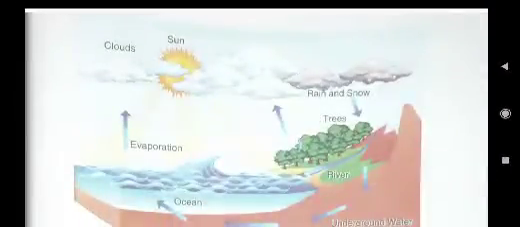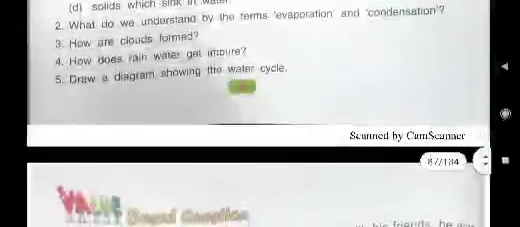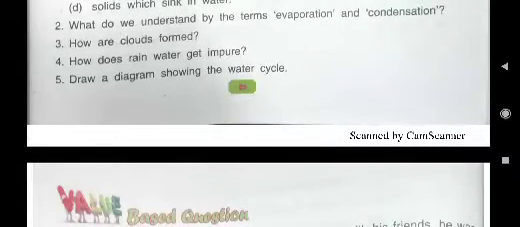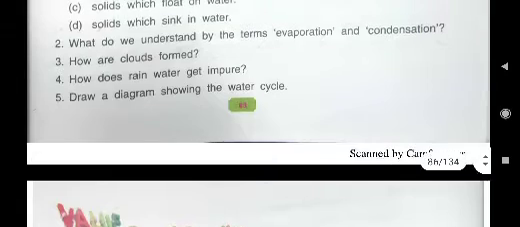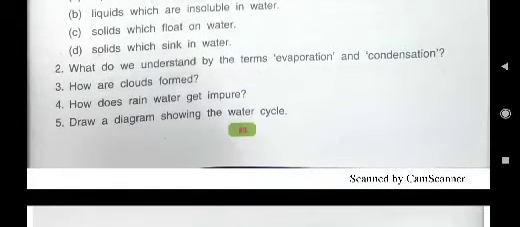Now what you have to write children? You have to write E, fourth answer. See what is written in E, fourth question. How does rainwater get impure? We all know children, rainwater is the purest form of water when it starts. But when it comes to us, at that time it is not so pure. Why? Because it mixes up with harmful gases and dust particles in the atmosphere while coming to us.